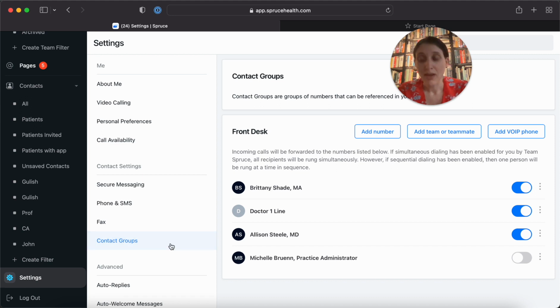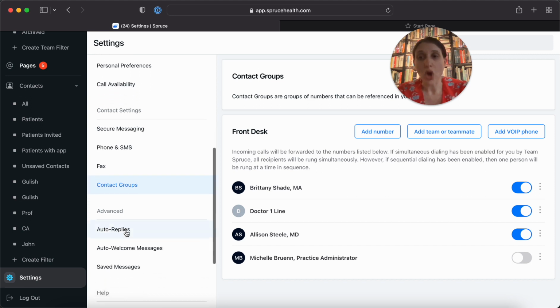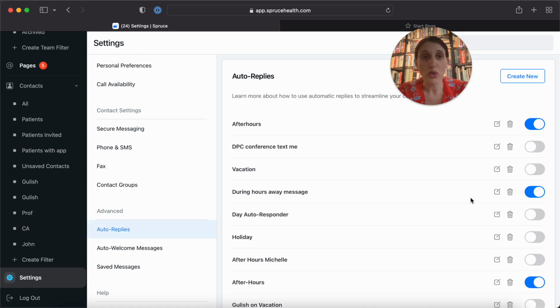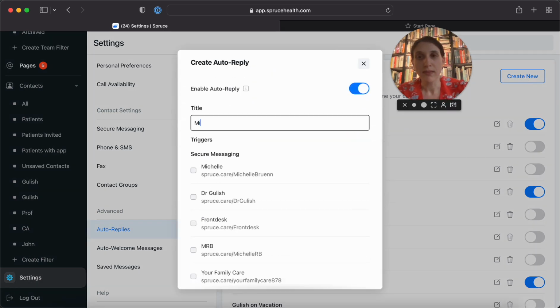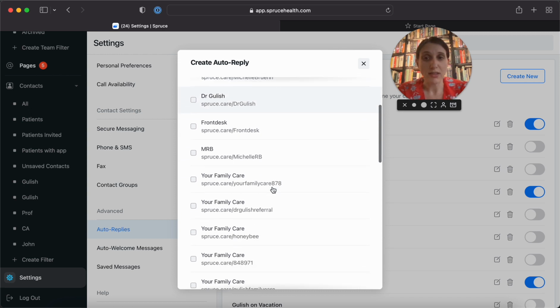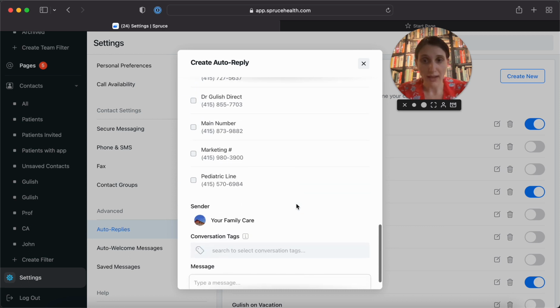All right. Now, the last thing I want to add when we're talking about coverage is auto replies. So you can create an auto reply for Michelle, and you can select what channels this is sent to. So you could select her direct link, and you could select her direct number. So those will be the numbers or links that will trigger this auto reply.